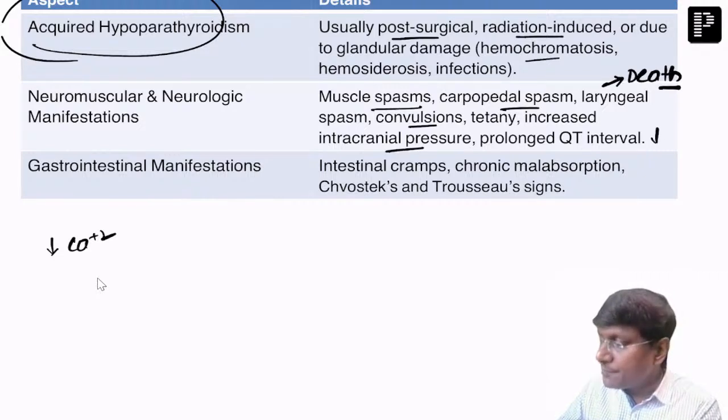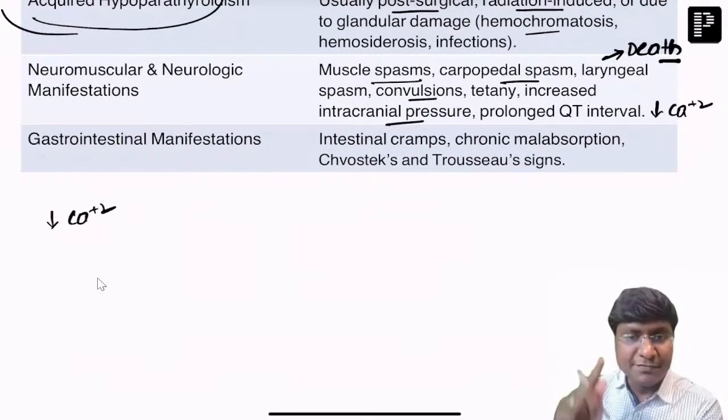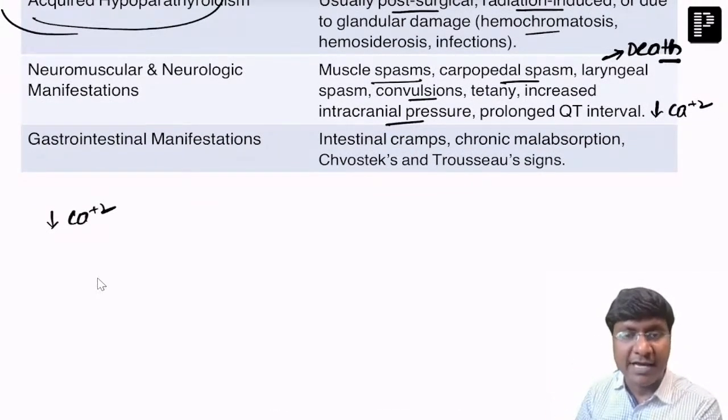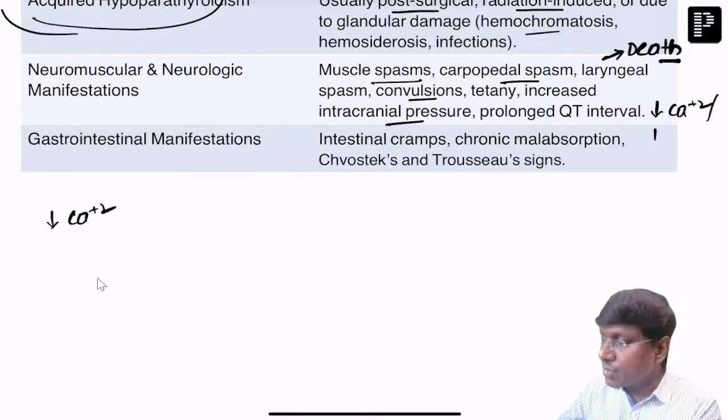And due to hypocalcemia, they will have a long QT interval. In hypercalcemia, you'll have a short QT interval, whereas in hypocalcemia, you'll have a long QT interval. And there are multiple electrolyte abnormalities where you have a long QT interval. Long QT interval is also observed in patients with hypokalemia.